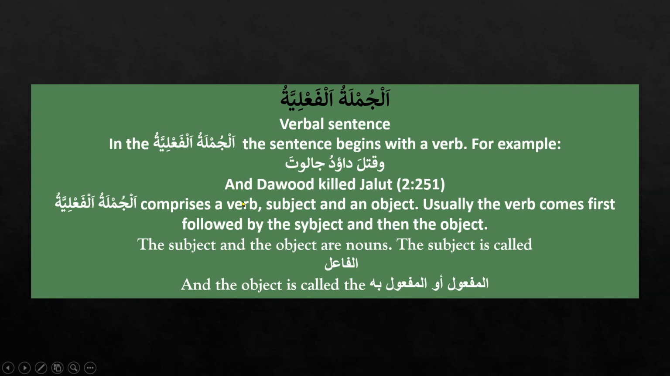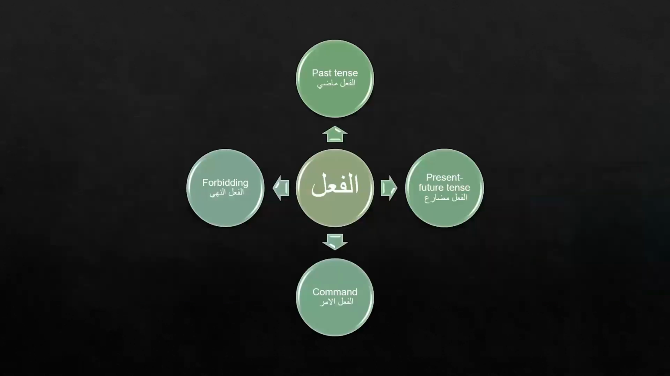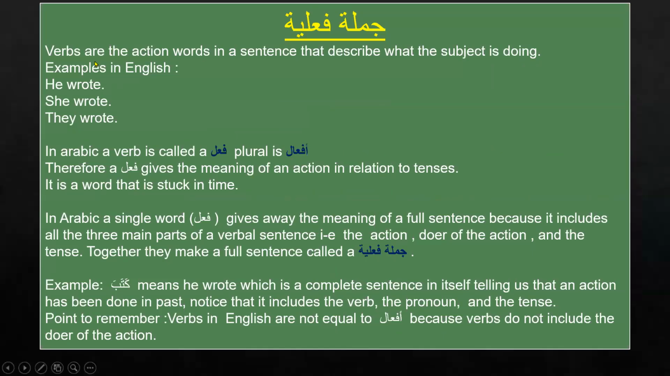The translation: the verb Dawood, and Katala, killed Dawood, Jalut. And Dawood killed Jalut. I mentioned this here. Remember this: when translating in English, we will write the subject first.